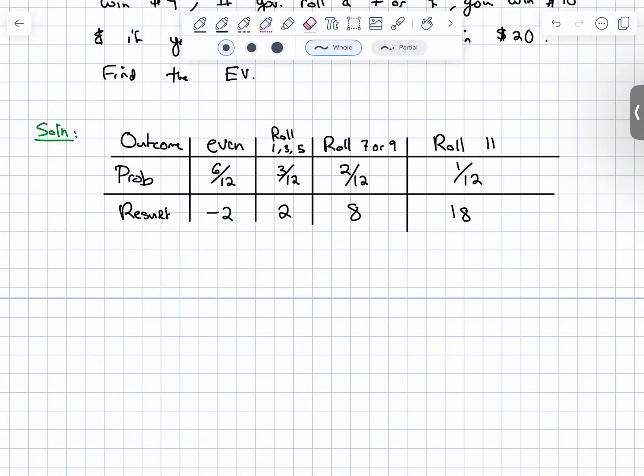Yeah, of course. Great question. So it doesn't matter if you subtract 2 at the very end, or if you take care of it when you're writing your little chart.